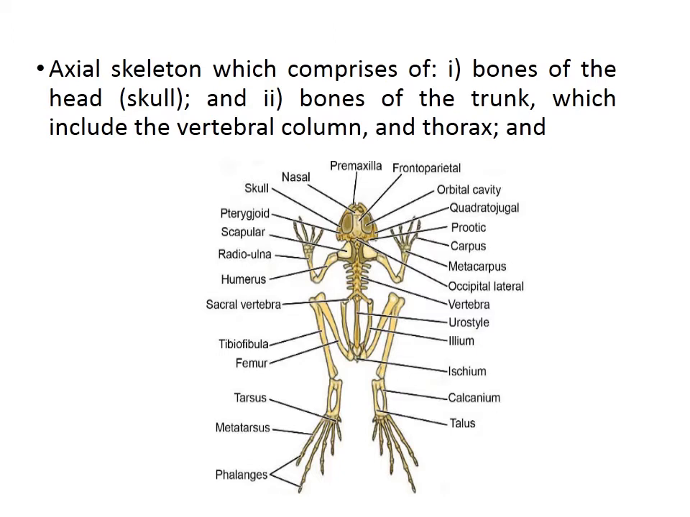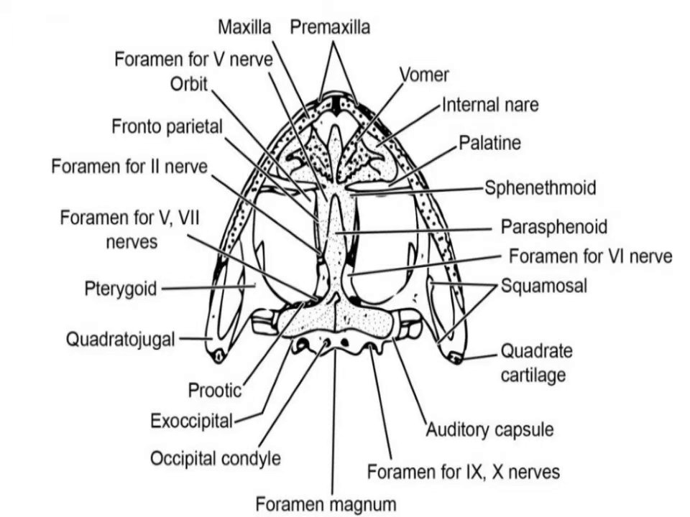So we start with the upper jaw. It is firmly united to the cranium. Within the skull, we start with the cranium. The cranium is actually where you have the bone.